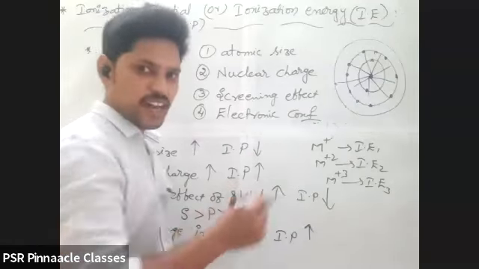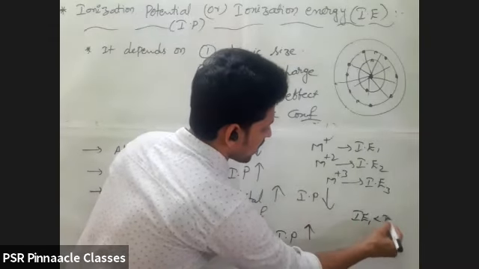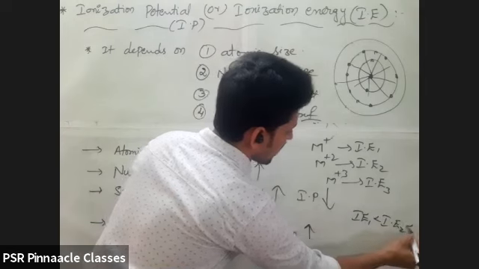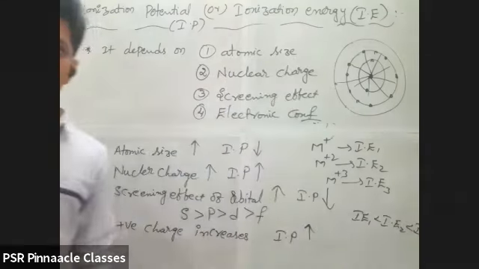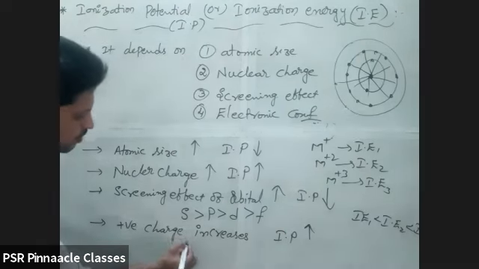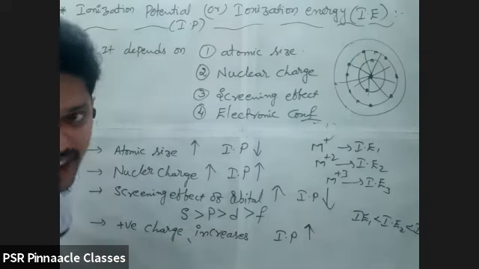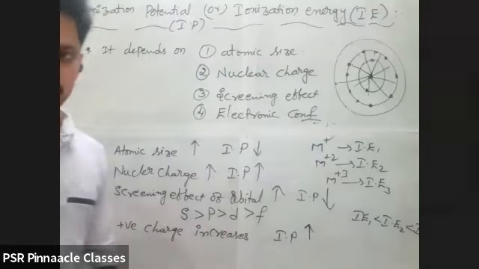Already we gave an order also: IE1 is less than IE2, is less than IE3. Because the positivity is increasing. Same thing I am telling over here. Positive charge on an ion increases, then automatically the ionization potential value will increase. Are you getting?